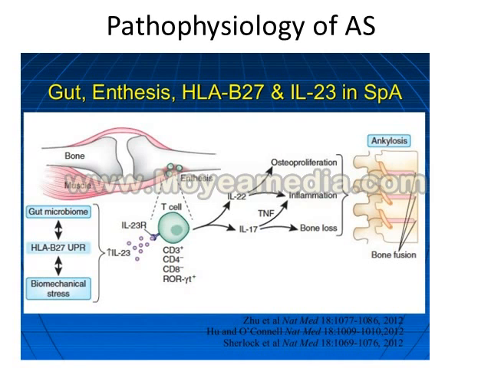And in pathogenesis of disease, some cytokines like interleukin-23 hyperproduction will cause the activation of T cells, which will produce interleukin-22, 17, TNF-alpha. All of this cascade will cause bone loss, inflammation, and osteoproliferation.